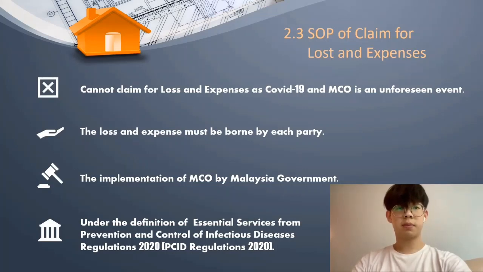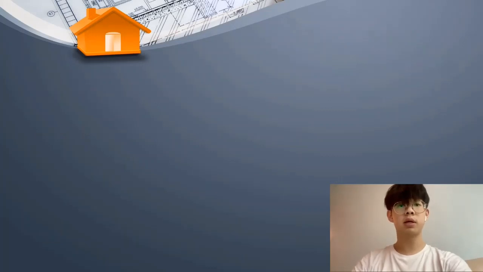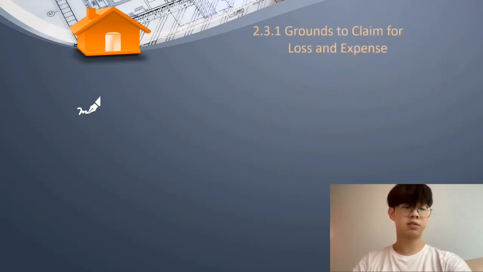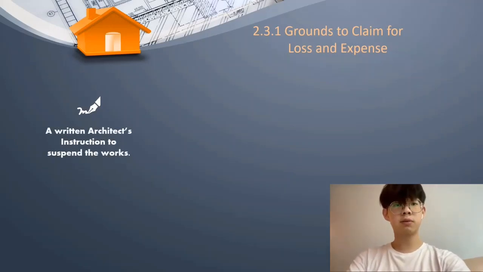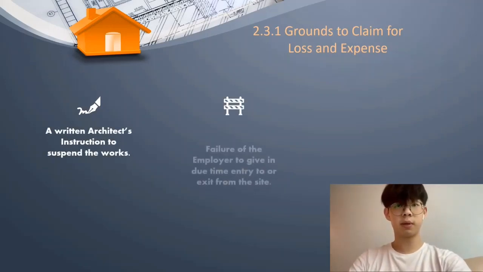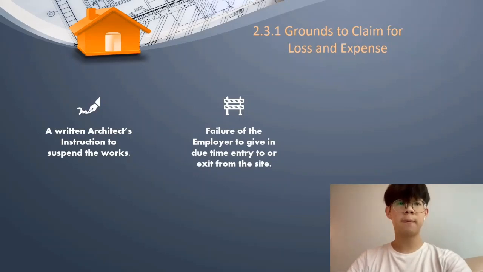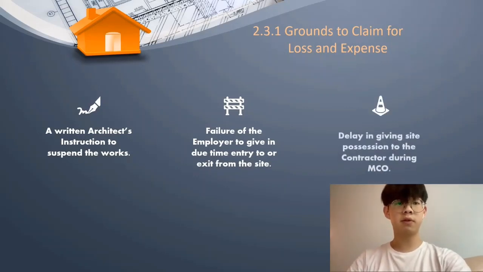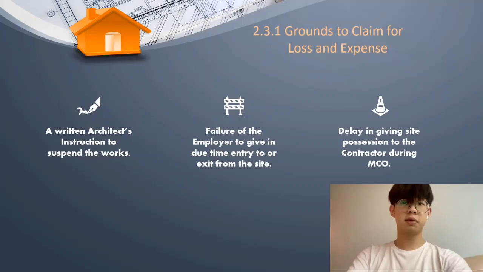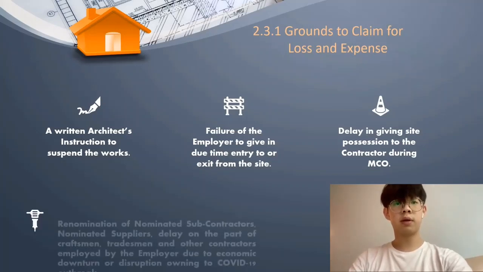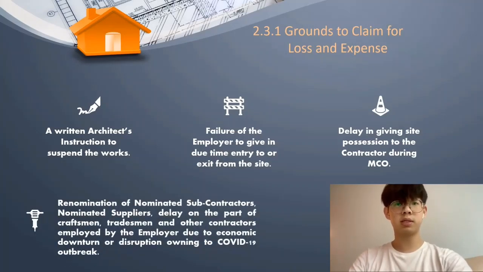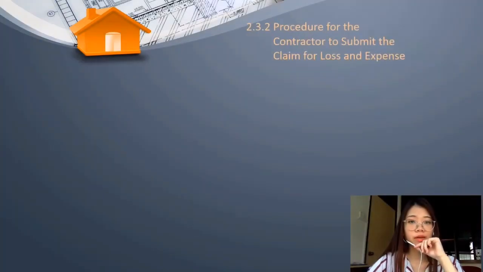However, the contractor may potentially claim for loss and expenses based on one of the following grounds which are caused by the employer. The first one would be a written architect's instruction to suspend the works. The second one would be failure of the employer to give in due time entry to or exit from the site. The third one would be delay in giving site possession to the contractor during MCO. And the fourth one would be renomination of nominated subcontractors, nominated suppliers, delay on the parts of craftsmen, tradesmen, and other contractors during MCO.